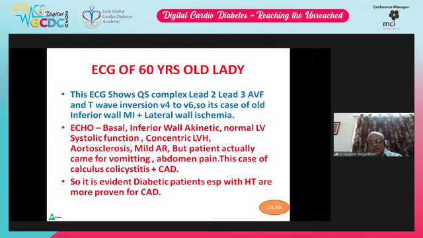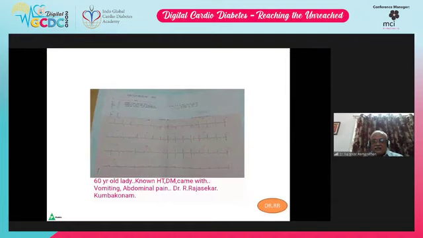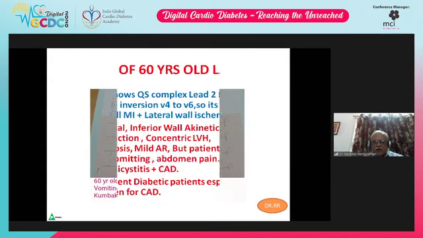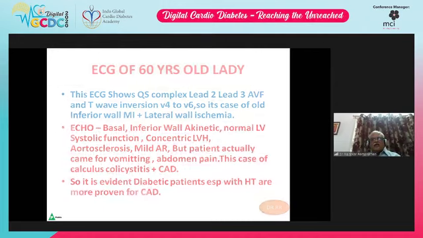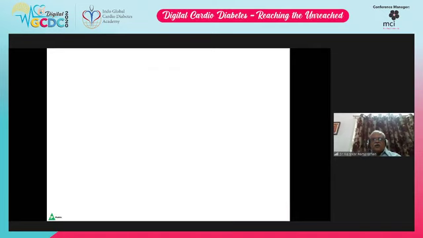So it is evident that diabetic patients, especially with hypertension, are more prone to coronary artery disease, and this is the patient. This patient is a known hypertensive and diabetic, and came with vomiting and abdominal pain. So diabetic patients, especially when associated with hypertension, are more prone to coronary artery disease. So this is very, very important.